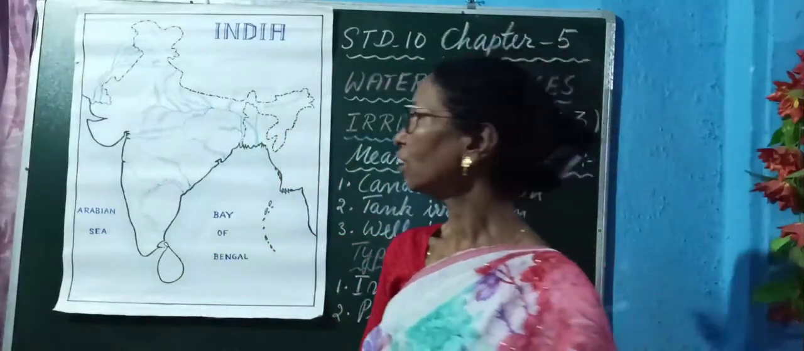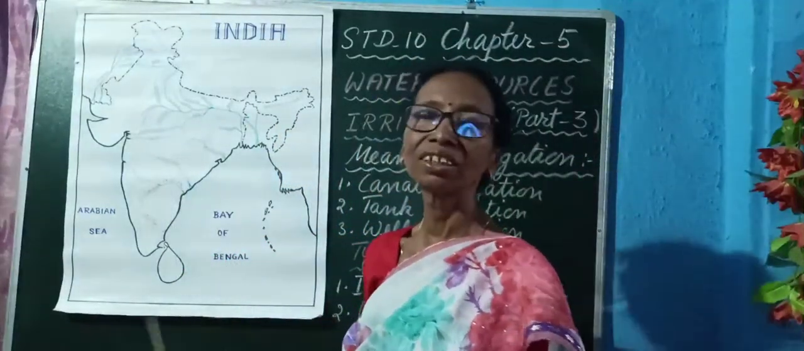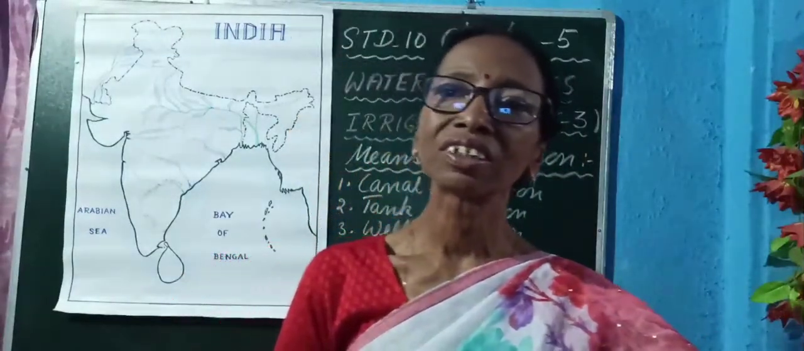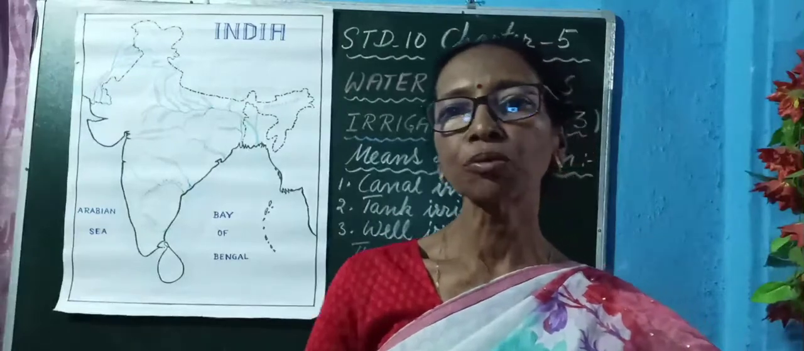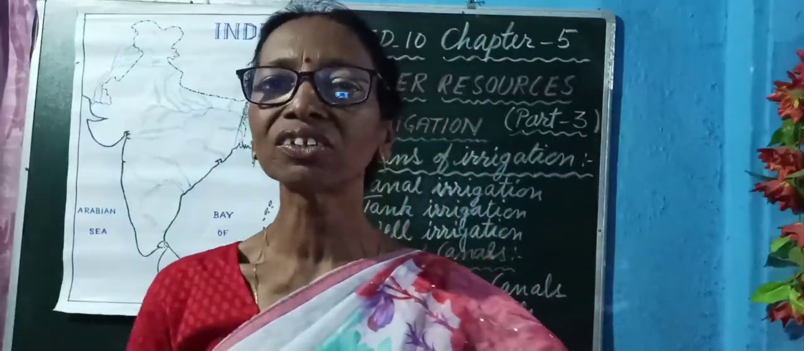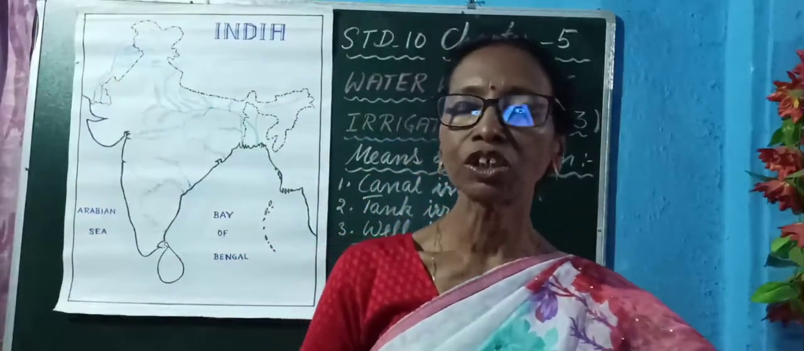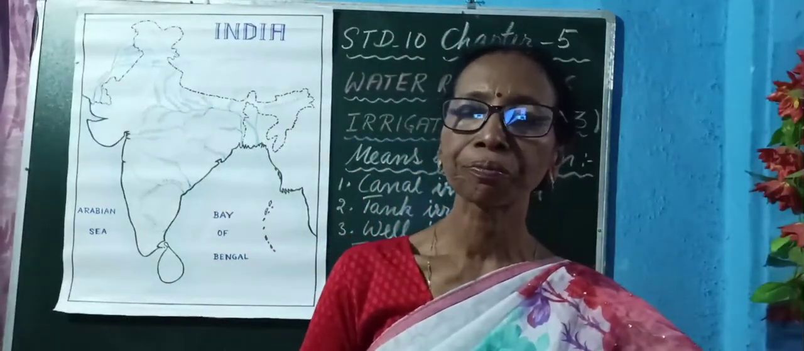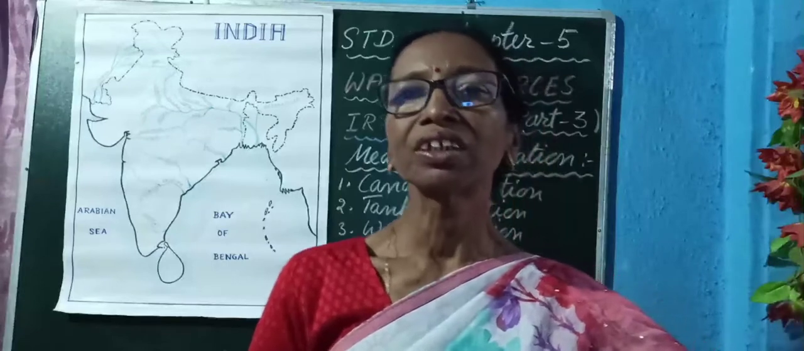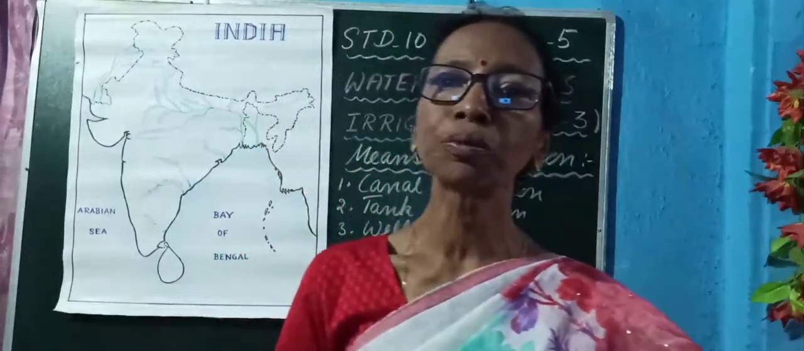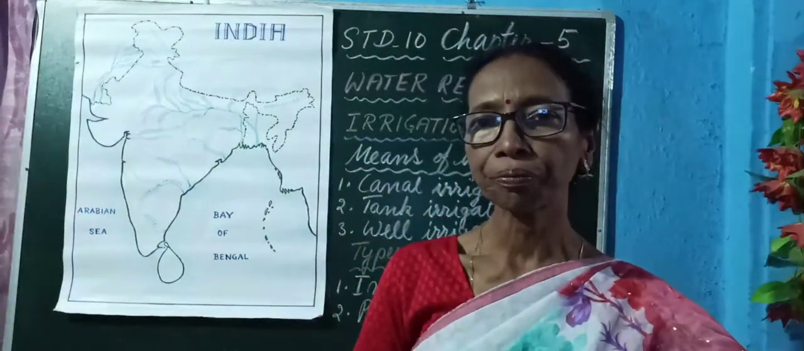Secondly, in this area, the area is made of hard rocks, and the non-porous rocks underlying it do not allow seepage of water. There is no percolation of water, and therefore tank irrigation is very important in peninsular India.